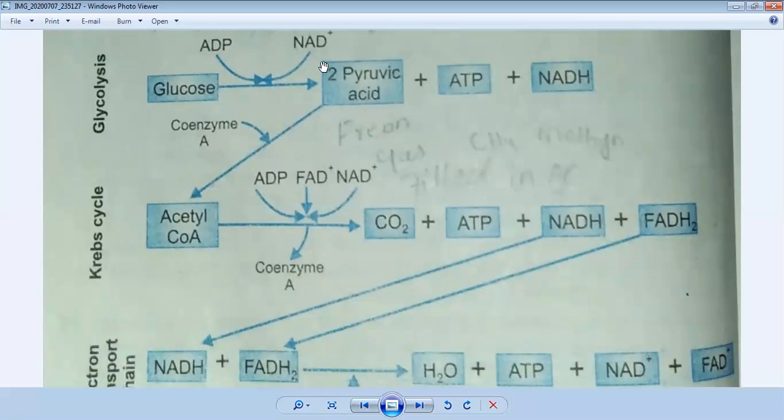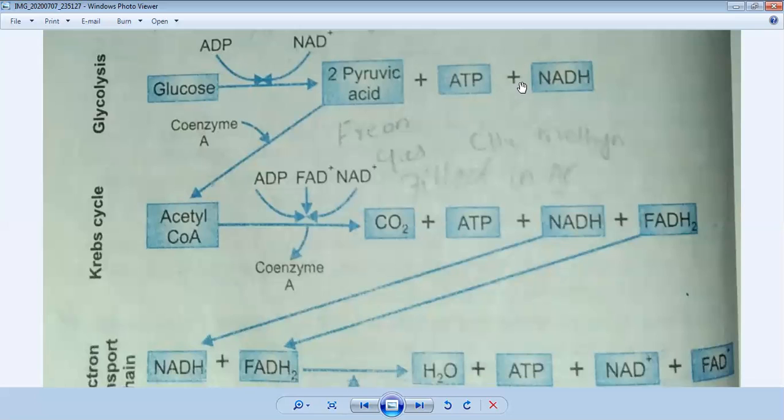Because of this reaction, NAD plus and ADP, adenine diphosphate, which you also know is an energy molecule, and NAD plus, also an energy molecule, are both added in this reaction. Because of that, there will be a formation of ATP molecules plus NADH molecules. Both of these are coenzymes.